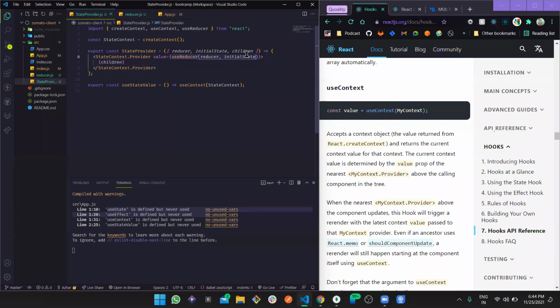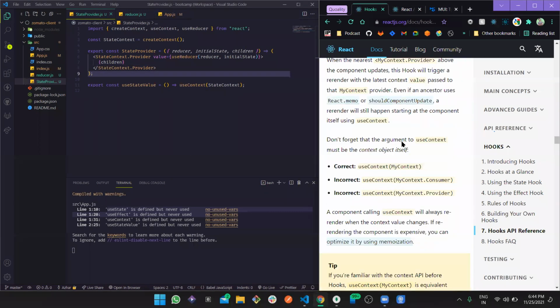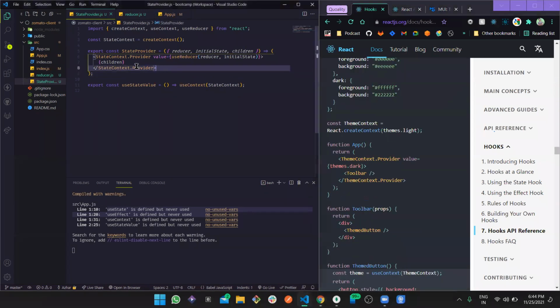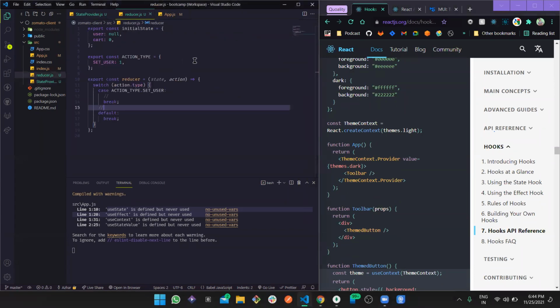I know it's a bit complex, like we are defining this use reducer in the initial value, but we'll come to this while actually coding it. So use context is basically for globalizing that particular state, and use state is just for a single module, a single page. I think that's pretty much it. And now let's move forward with use reducer.